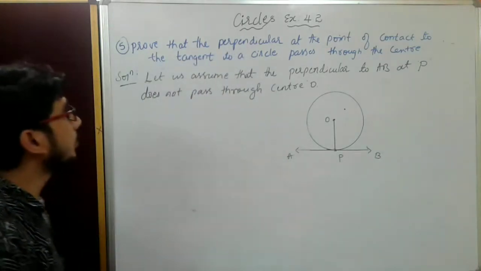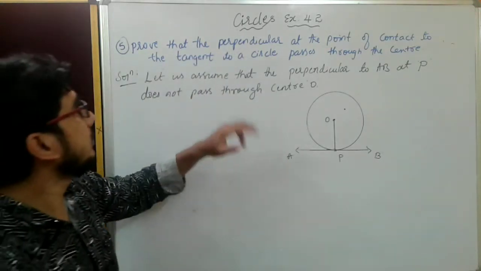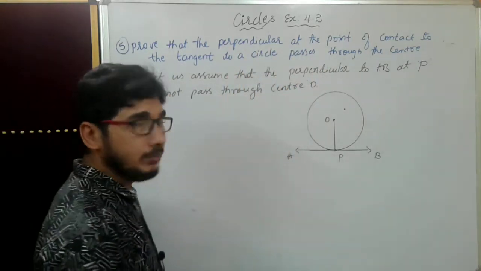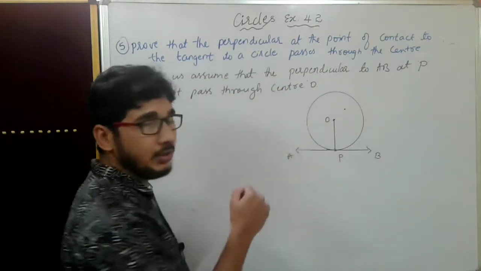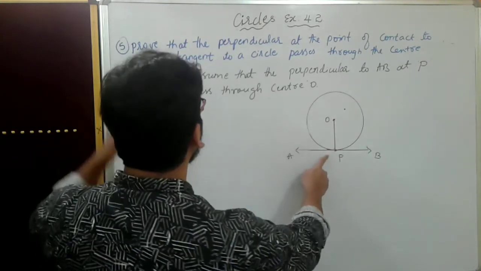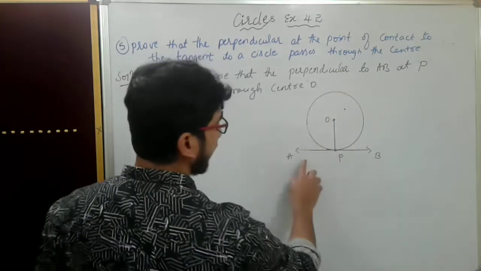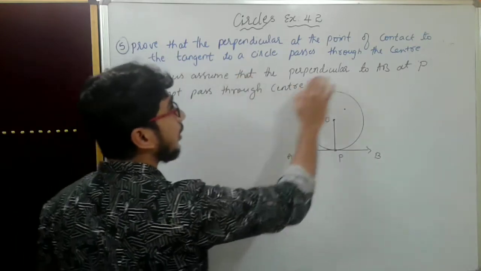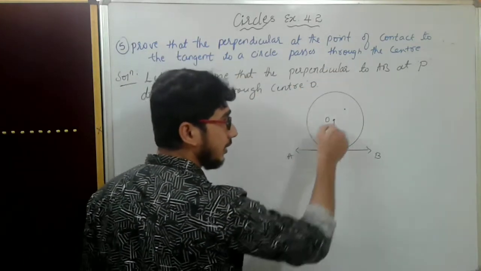Okay, let us go. The question is: prove that the perpendicular at the point of contact to the tangent of a circle passes through the center. That somewhere is the center only.